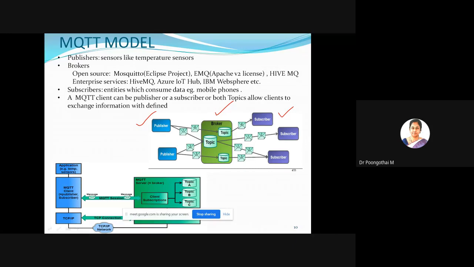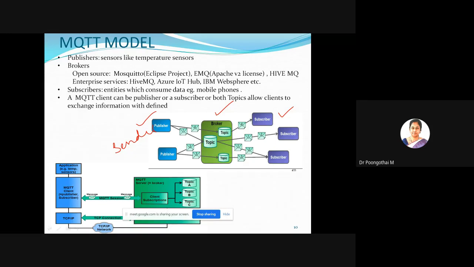That is the sender, which is also referred to as the publisher, and the consumer that receives the data, which is called an MQTT subscriber. Publisher and subscriber don't know anything about each other. The main important component of this model is your broker.